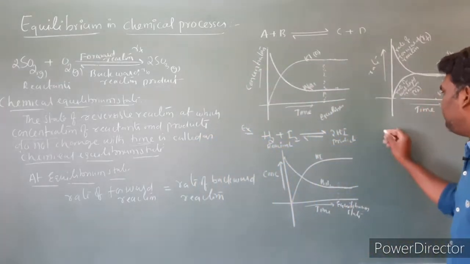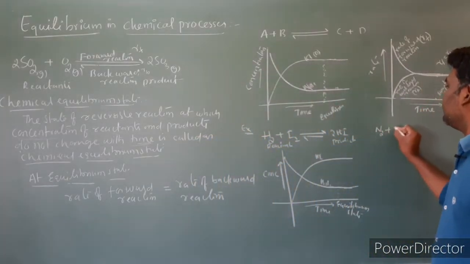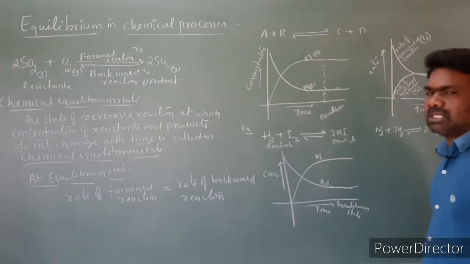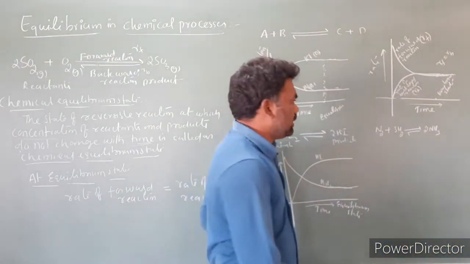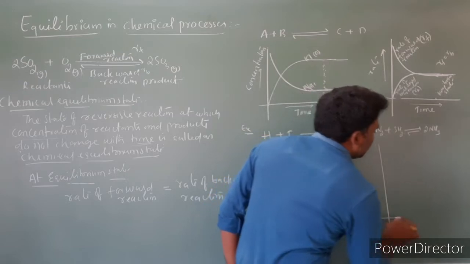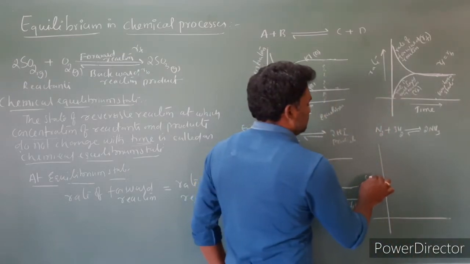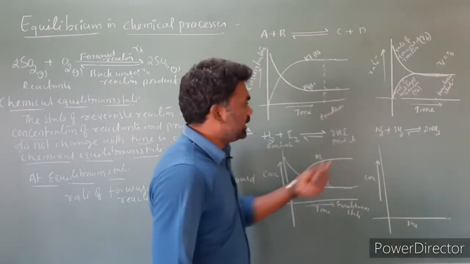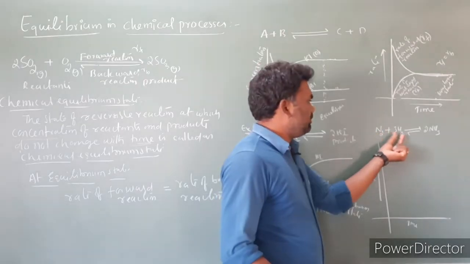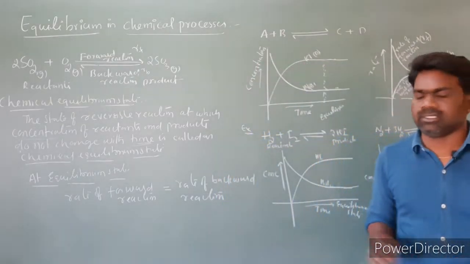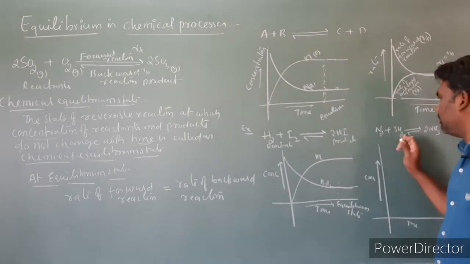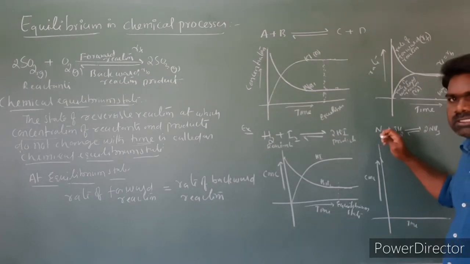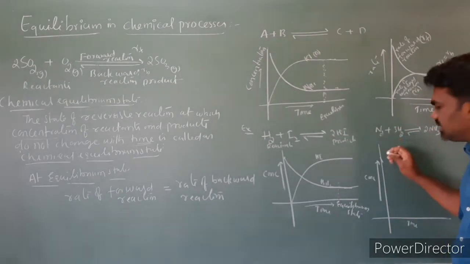Let us take one more example. I am taking a reaction between N2 and H2. N2 plus 3H2 gives rise to 2NH3. Look at this equation. Again I am drawing concentration versus time. Number of moles of nitrogen is 1 and number of moles of hydrogen is more. So the initial concentration of reactants is more when compared to the products. So the concentration of reactants decreases.